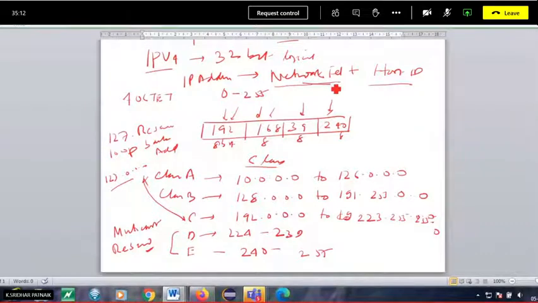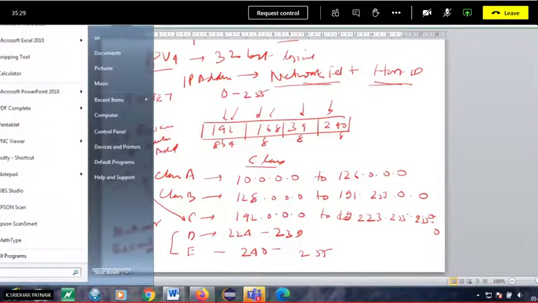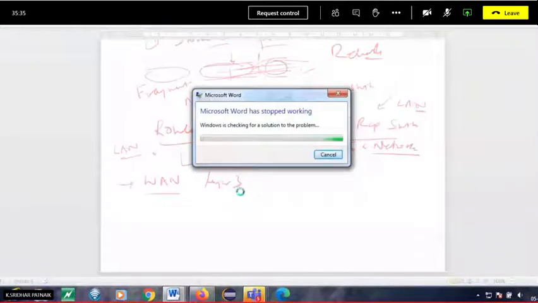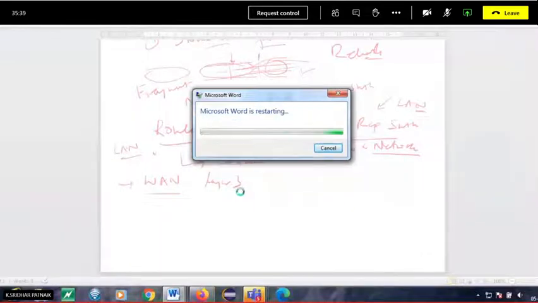Anyway, for the time being, an IP address is a combination of network ID and host ID. Okay. Now for instance, hope you have noted this down. This range is very important. Because I'm not recording this lecture, you have to note all this down. All are basics of networking, so this will be useful to you.